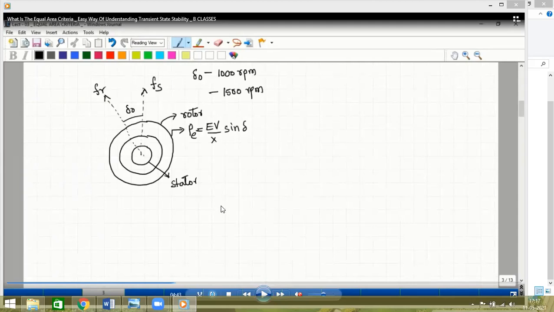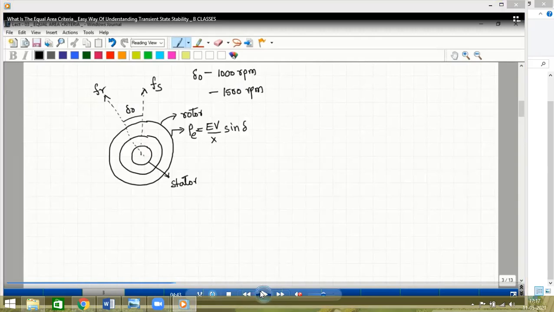What is equal area criteria? Imagine the generator is rotating at 1000 rpm. The load on the generator is increased on the power plant. So then the speed has to increase to supply the maximum power. So now del naught is the speed of the generator under initial condition, which is 1000 rpm.